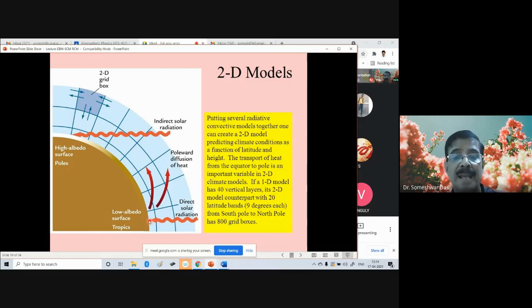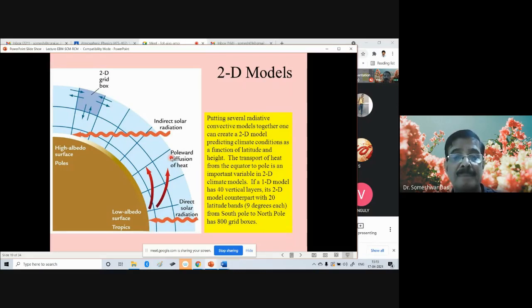Okay, and as it rises up and starts blowing toward the pole, it gets the effect of the Earth's rotation, because it's a large scale motion, and so the Earth rotation force, that is the Coriolis force, again comes into action.